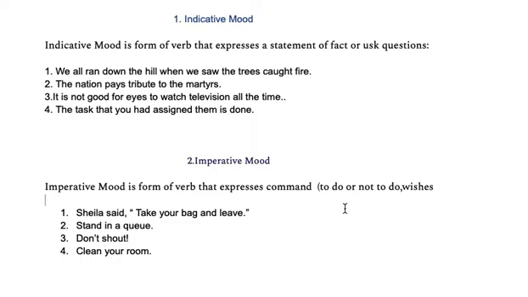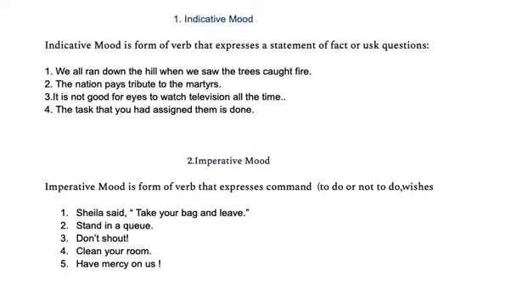So can you see? Okay, you can add one more to it if you want to put some sort of wishes or prayer. So you can say, have mercy on us. Okay, so have mercy on us. You can put an exclamation mark. It's an imperative mood. So these kinds of words or sentences we get to hear. So there's nothing as such that you have difficulty to understand in indicative and imperative mood. You would be able to identify them easily when you have a chunk of sentences given.